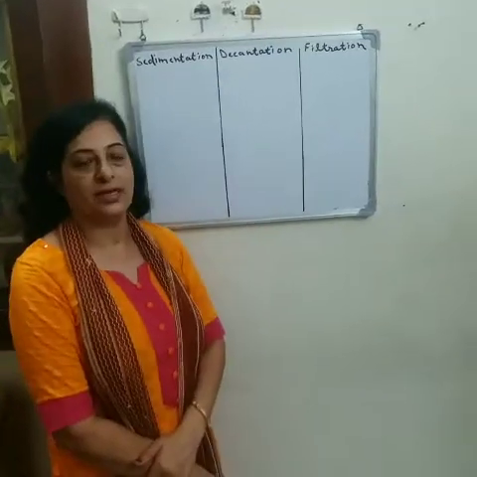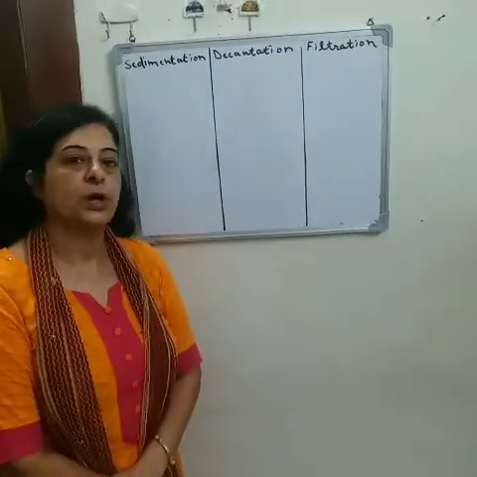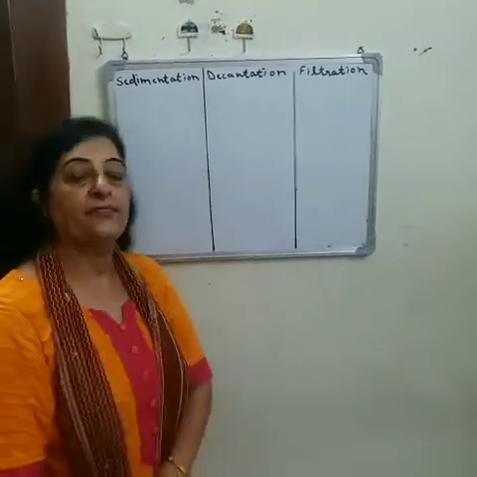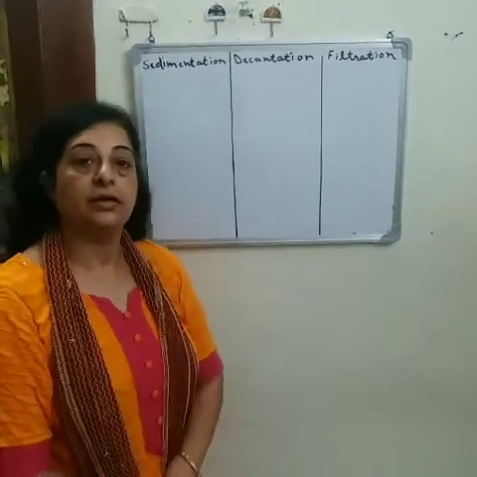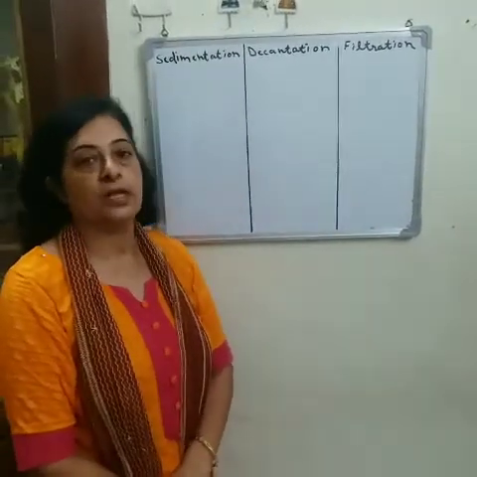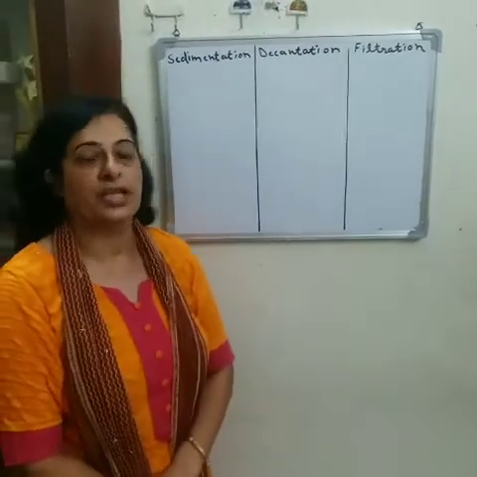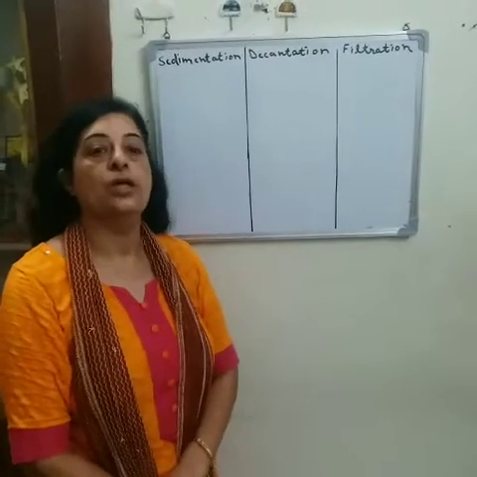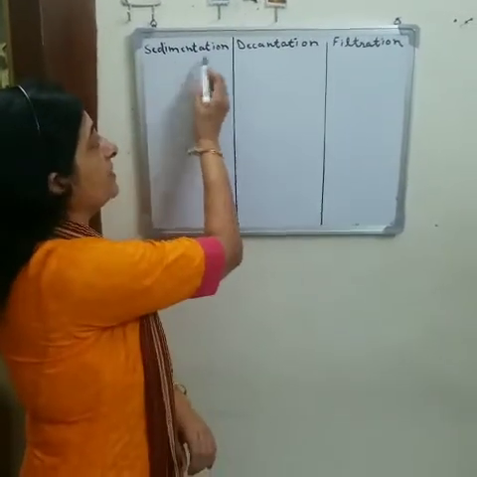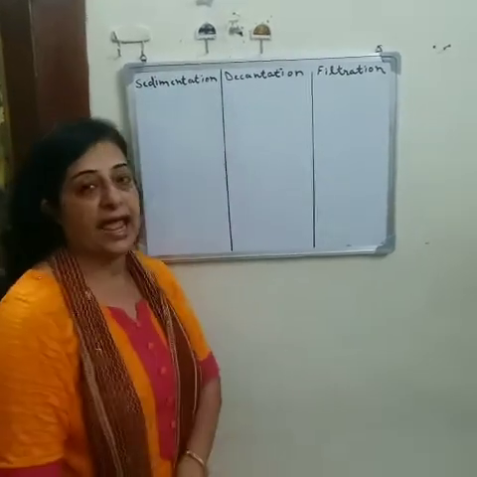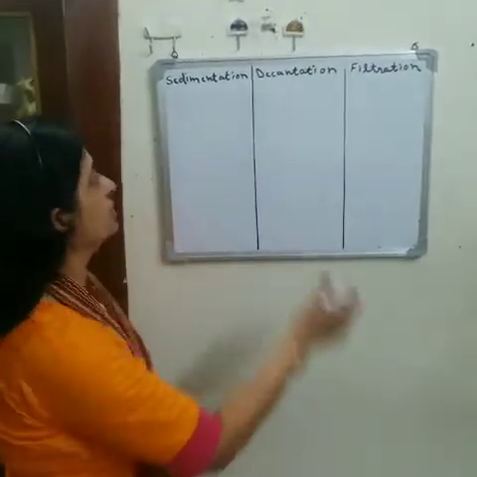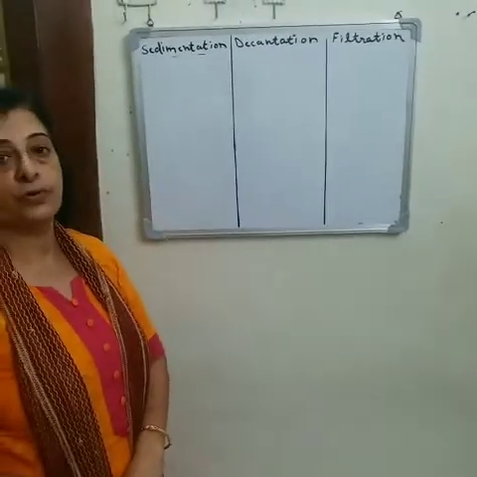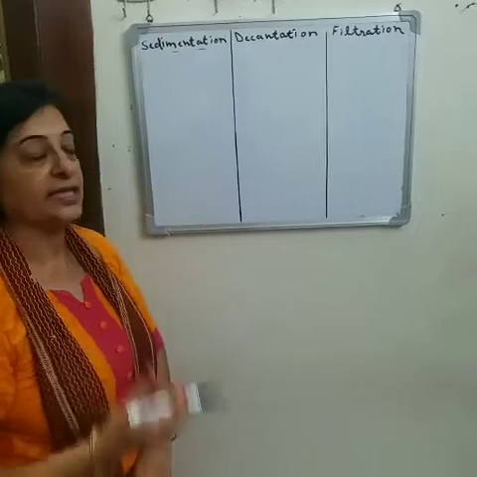Now we will have a discussion on the topic sedimentation, decantation and filtration. These are the methods to separate insoluble impurities present in water. Sedimentation is a process to separate insoluble impurities which settle down.